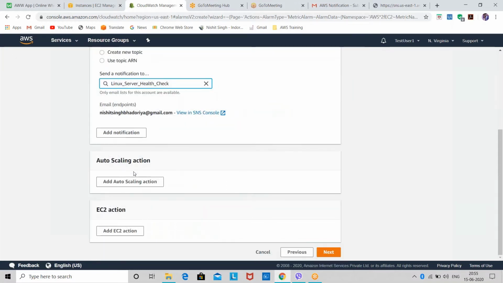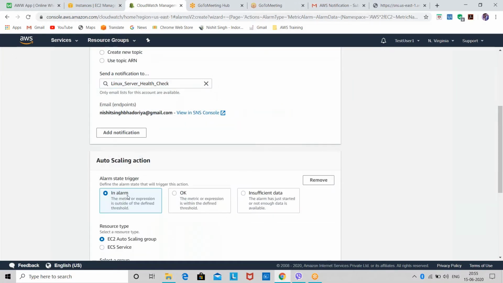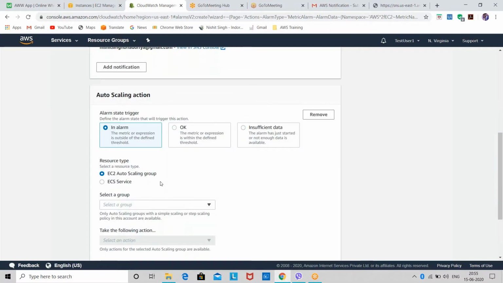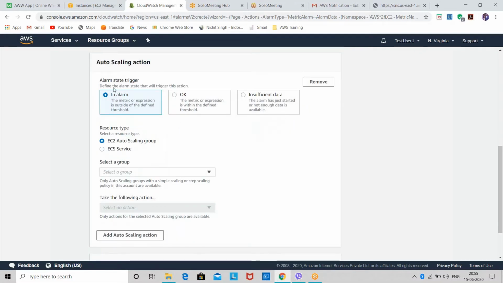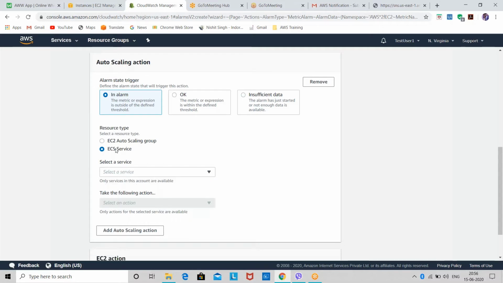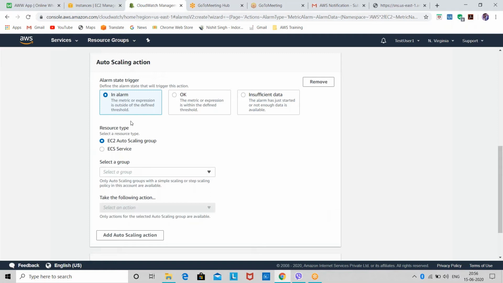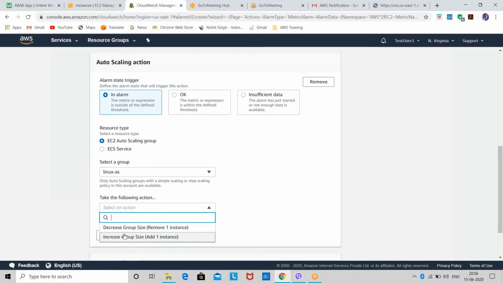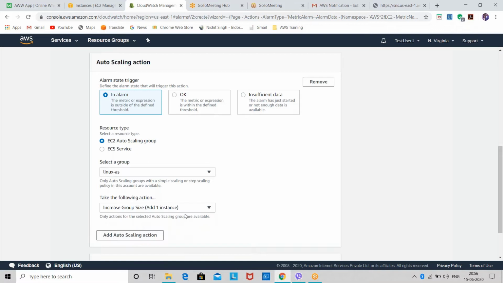Now you can also add an auto scaling action, like if you have an auto scaling group, what kind of action you want on that. So I've selected auto scaling action. When my alarm is in Alarm state, the resource type is EC2 auto scaling or ECS service. ECS is nothing but Elastic Container Service, for containers, Docker, and all that kind of containers. So I'll select EC2 auto scaling group, and then I'll select the group. You can see I've got this group, and I can take the action to increase group size or decrease group size, because these two are the scaling policies that I've got.